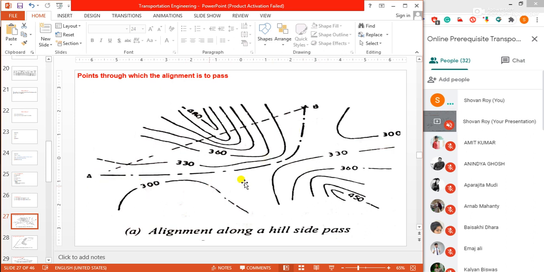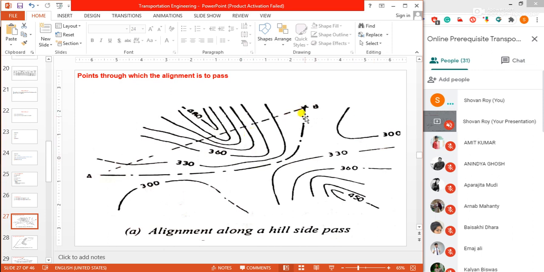The actual road is AB, but we have the shortest route AB. This dotted line is the shortest route, but due to the deviation along the hillside pass, avoiding a tunnel,